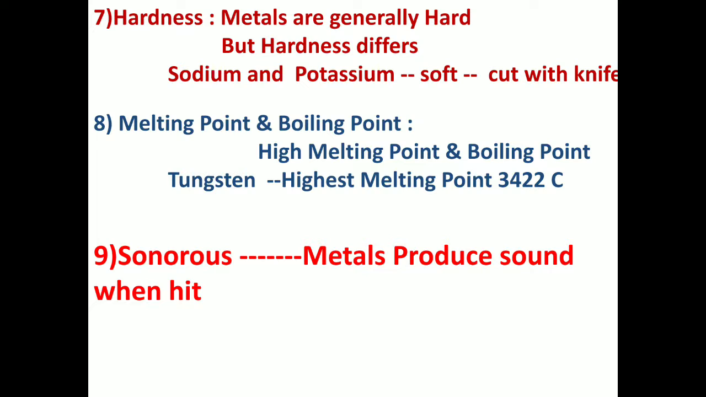Only sometimes, if there is a high voltage, it would crack, and we say the bulb is gone, meaning the wire is broken. So that tungsten wire has the highest melting point, 3422 degrees Celsius. Now, the next and last property is sonorous.